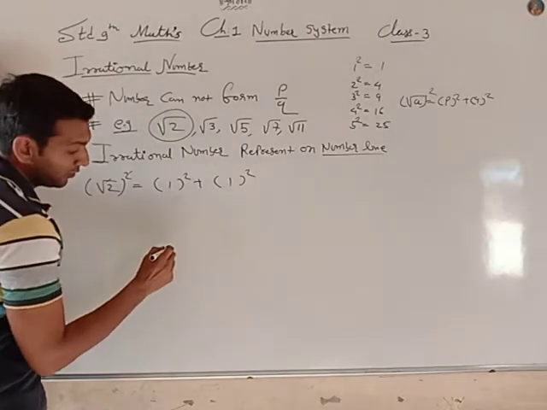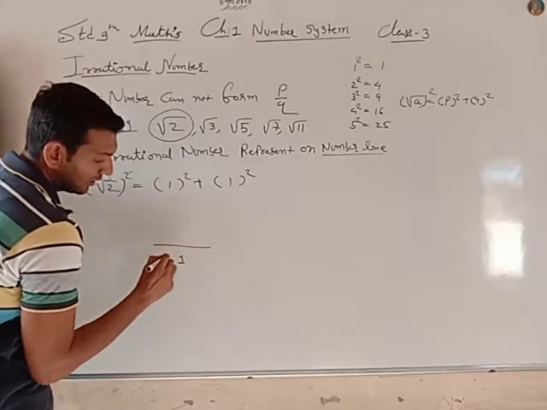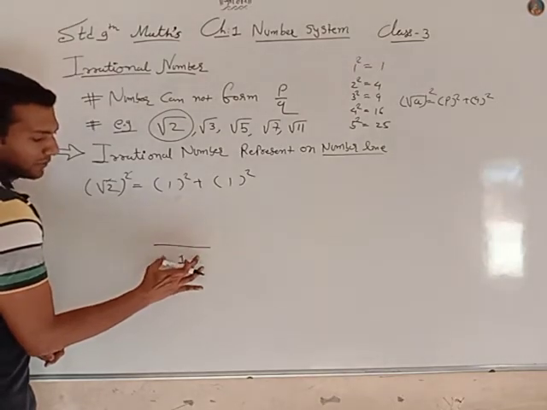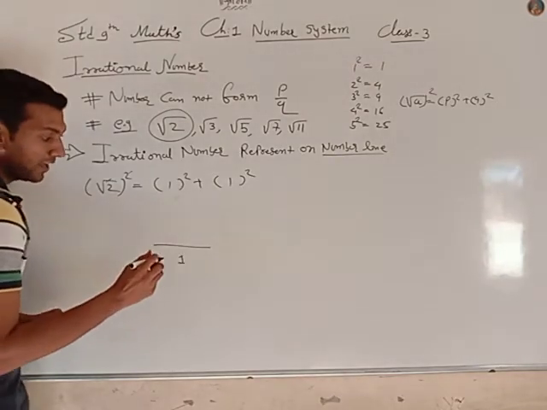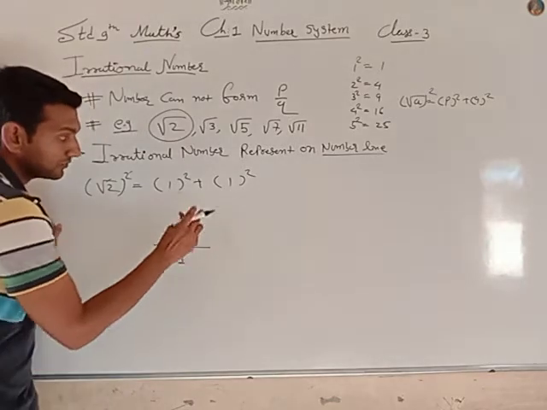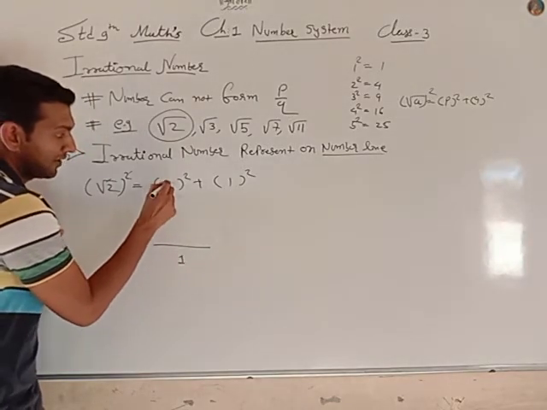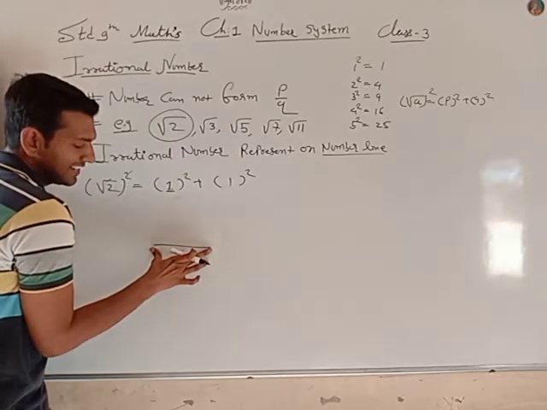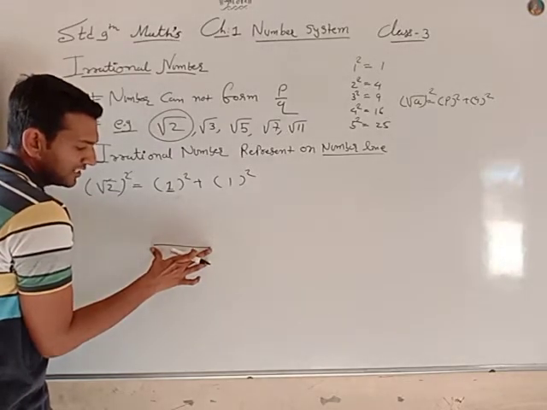So you can draw a line segment 1 centimeter long. My first number is 1, so draw the line segment with a length of 1 centimeter.